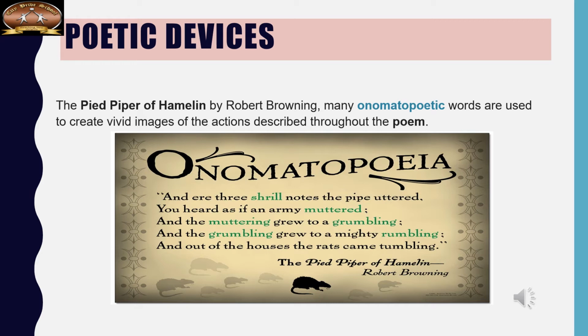There are many words in this poem which Robert Browning uses that belong to this figure of speech, onomatopoeia. Here we see shrill notes, muttered, muttering, grumbling, rumbling. All these words, when you say them, evoke the sound of the thing that they refer to or describe.